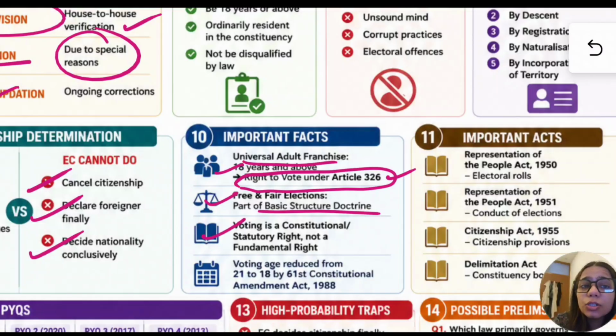Voting is a constitutional and statutory right, but not a fundamental right. This could be a trap question. Then voting age was reduced from 21 to 18 by 61st Constitutional Amendment Act 1988. This again becomes very important.